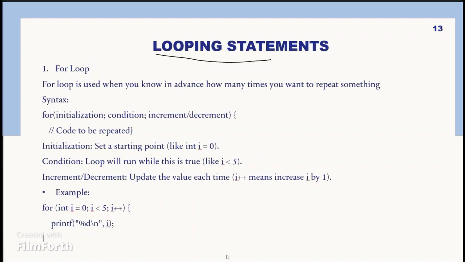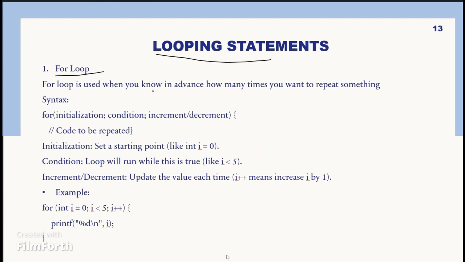All right. Let's dive into the looping statements, a very important topic. What are looping statements? Looping statements allow you to execute a block of code repeatedly based on a condition. Instead of writing the same code again and again, a loop runs it automatically as long as the condition is true. Types of loops: the for loop.